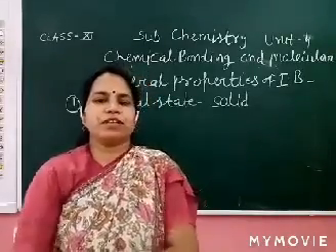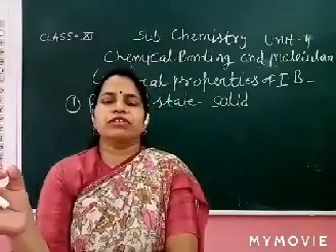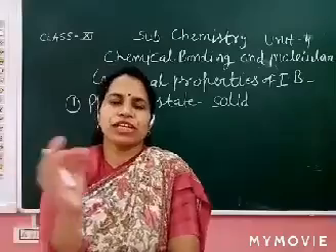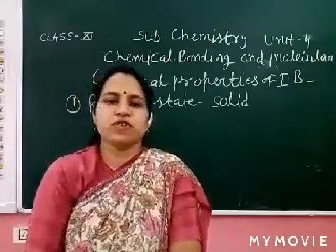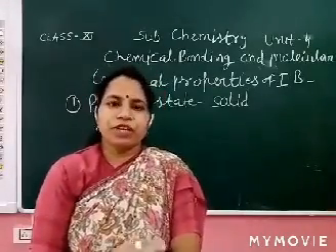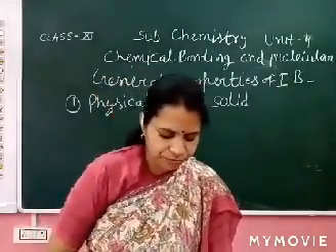There are many types of salt. Salt means positive and negative charge, not only NaCl. Those that contain positive and negative charge are called salts. These are ionic compounds and they are always solid.